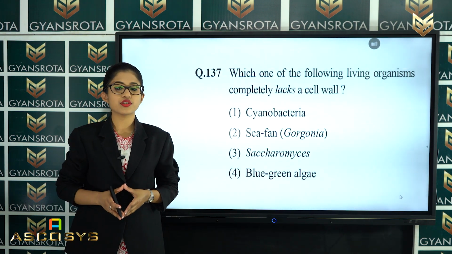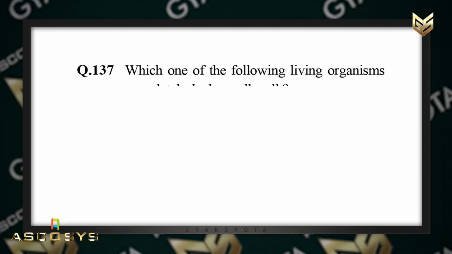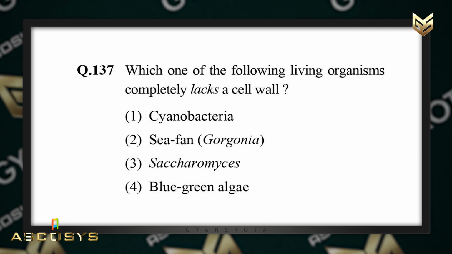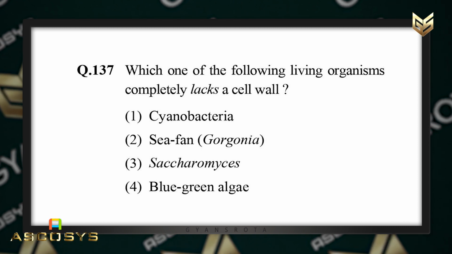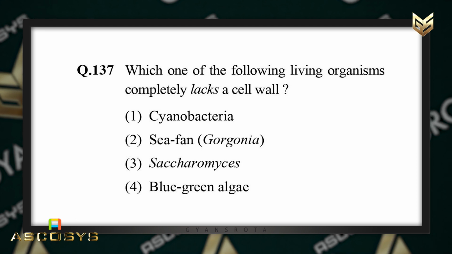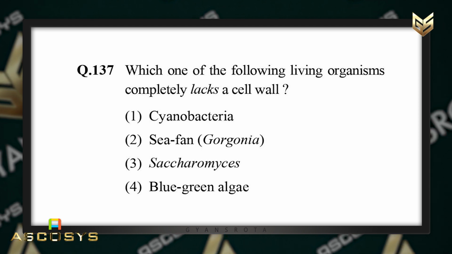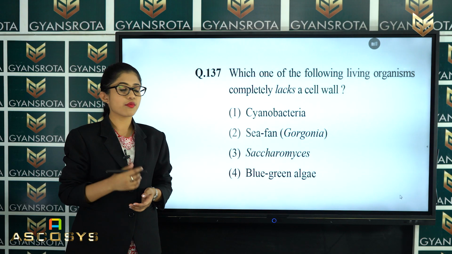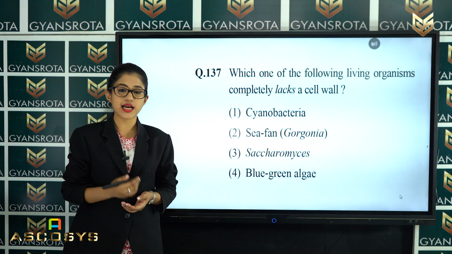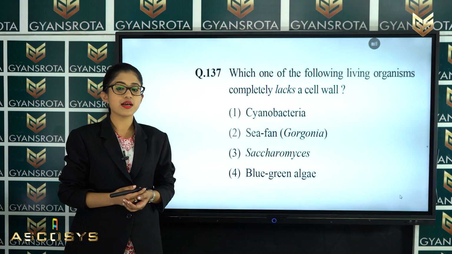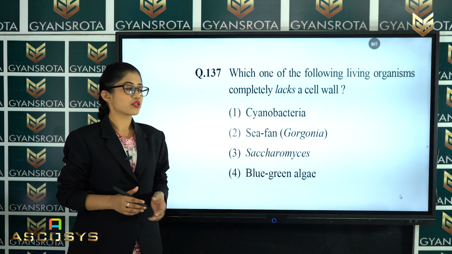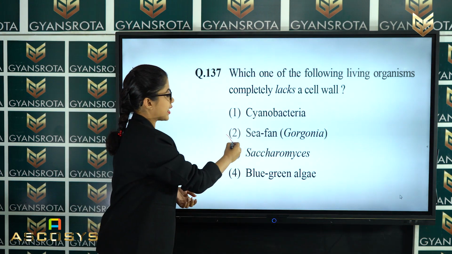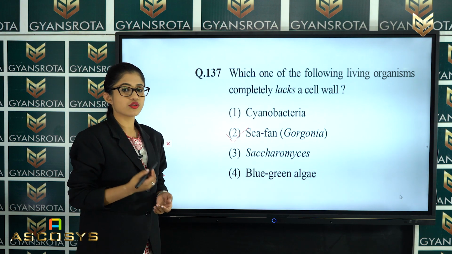Now the next question is question number 137. Which one of the following living organism completely lacks a cell wall? Following options are given: cyanobacteria or sea fan, that is Gorgonia. Third is Saccharomyces, and the fourth is blue-green algae. So among these 4 options, you have to choose the correct answer which represent the living organism that completely lacks a cell wall. So what is the correct answer? The correct answer is the option number 2, that is sea fan. The scientific name is Gorgonia.